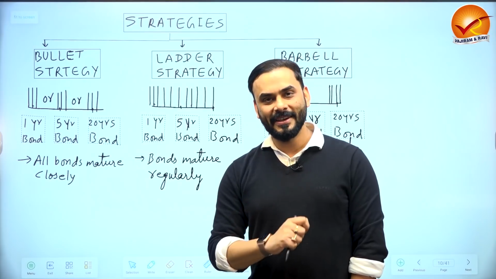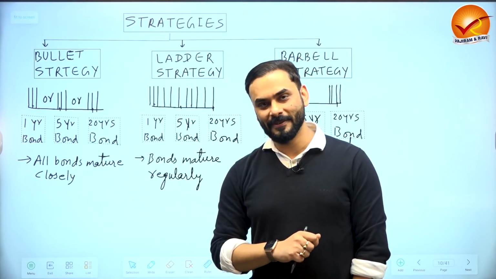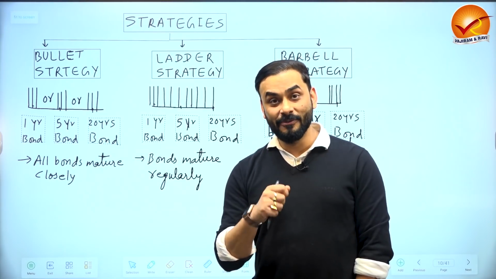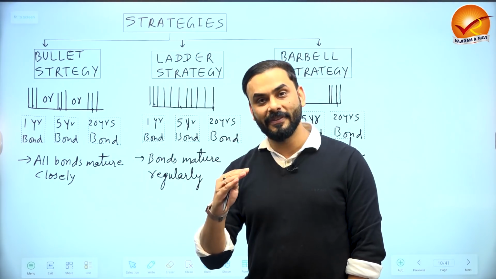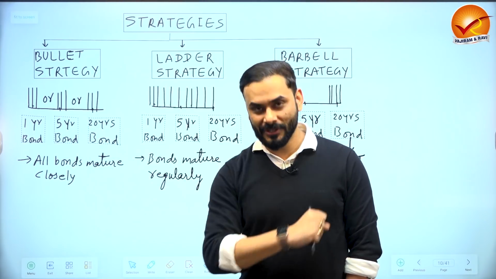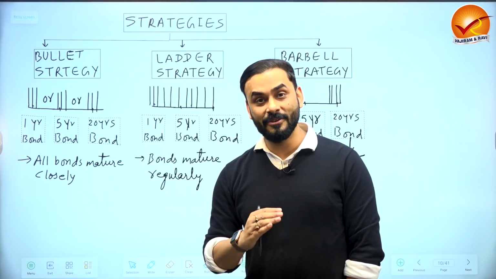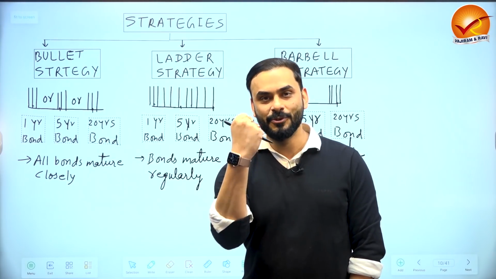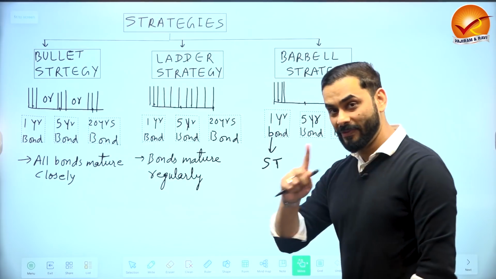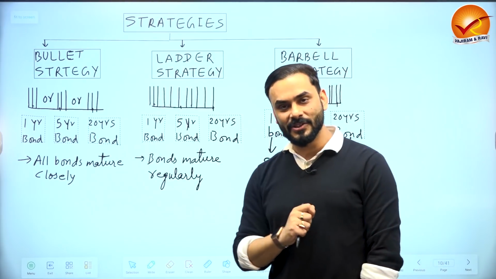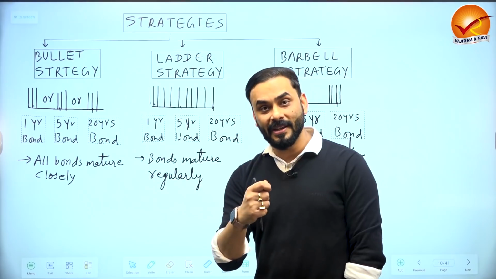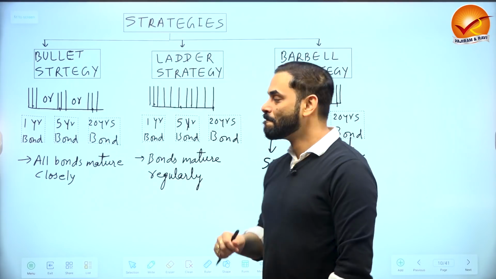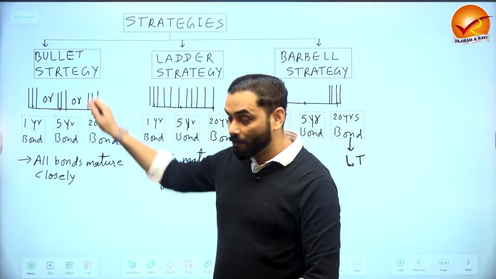So suppose, guys, you have 100 rupees in your pocket. You have to invest that 100 rupees in such a way that you can get more profits. What are the different ways in which you can invest your 100 rupees to get more profit? Let me show you different strategies. In the field of finance, there are three very popular strategies of investment so that you can increase your money. The first strategy is called a bullet strategy.